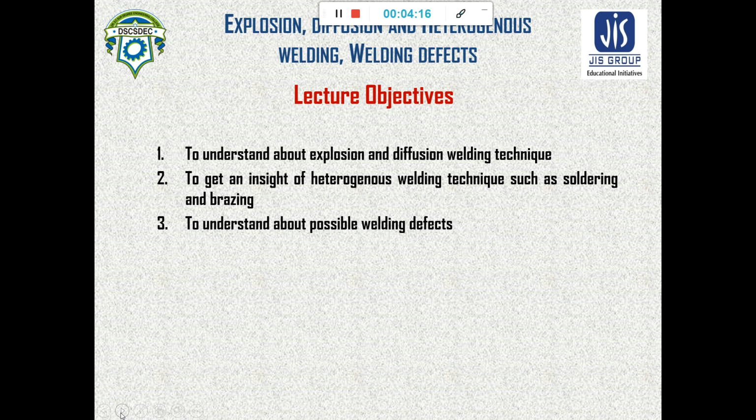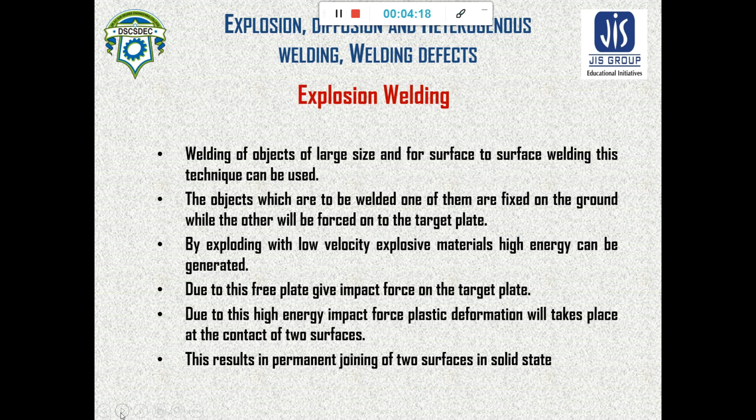So let's start our lecture with explosion welding. Explosion welding can be used for surface to surface welding of large size objects. Surface to surface welding means where it is needed to weld a sheet above another sheet. That is done in most automobile applications.